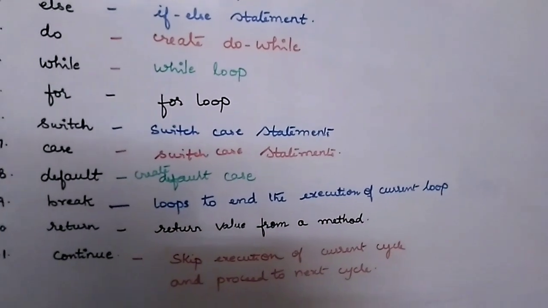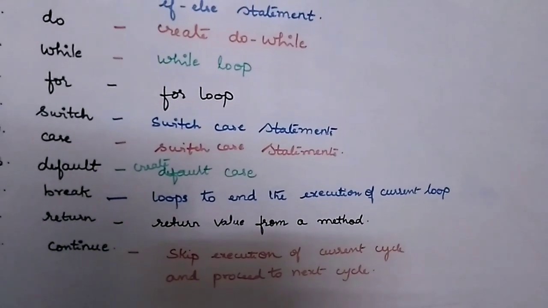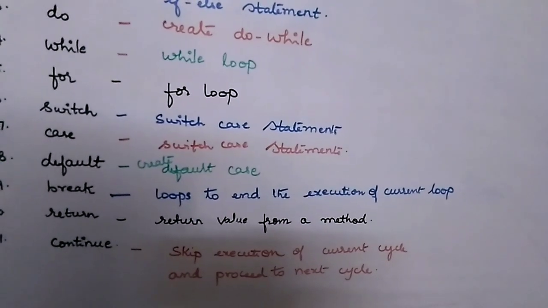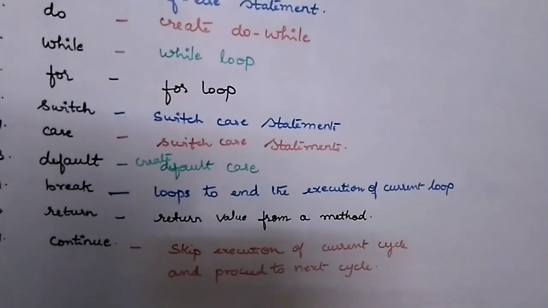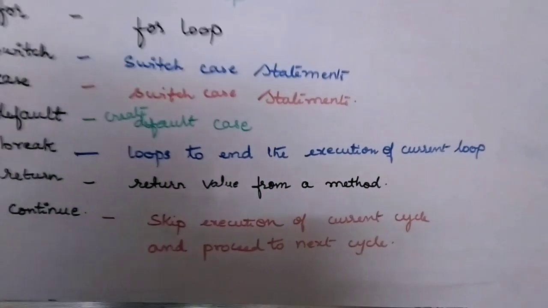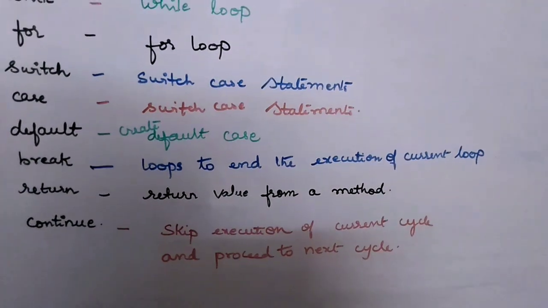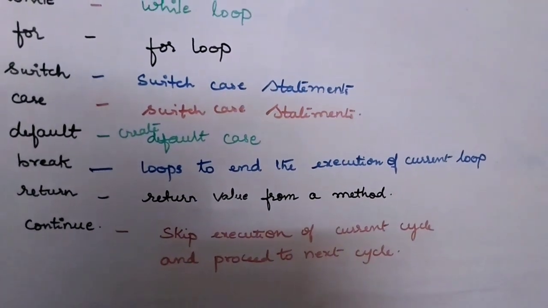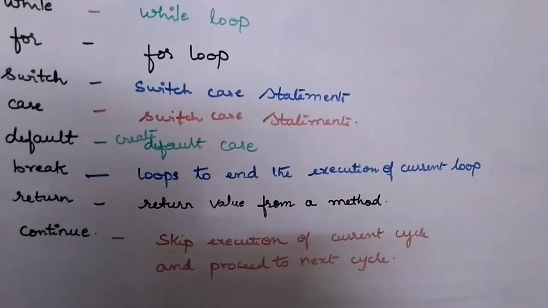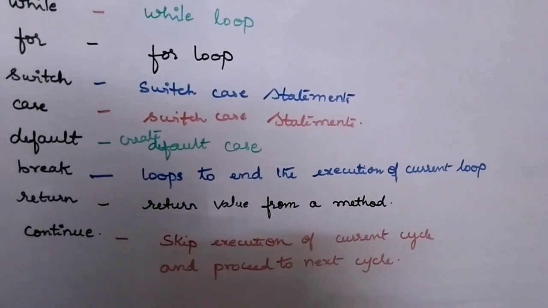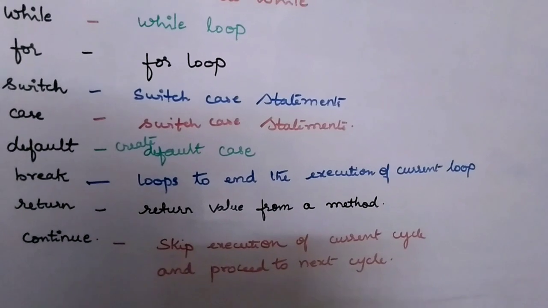And the next one is return. Return is used in methods to return a value from a method. And the next is the continue keyword. The continue keyword is also used in loops to skip the current cycle and go to the next iteration. Okay, so continue is used for that.